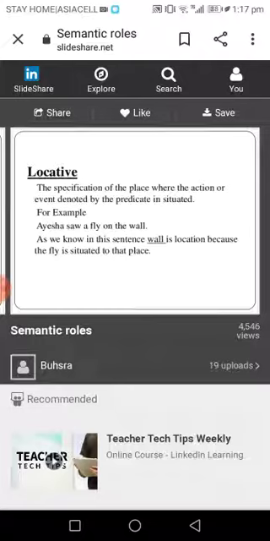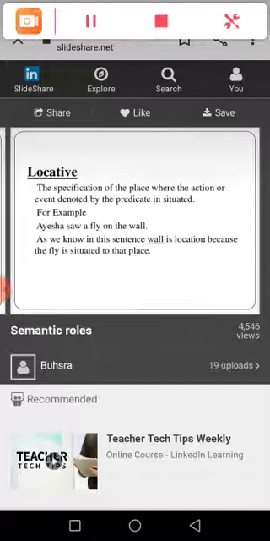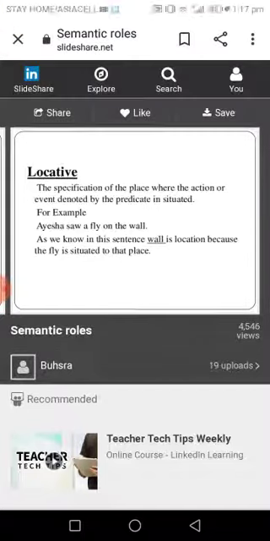Locative, as I said before, what does it refer to? We know that locative refers to the place, and this place refers to any place, a country, a village, so it's any place.